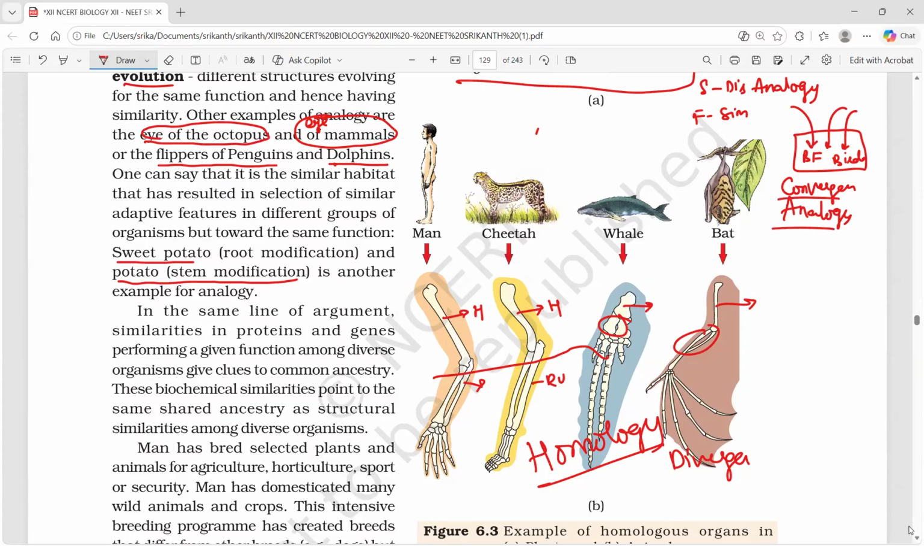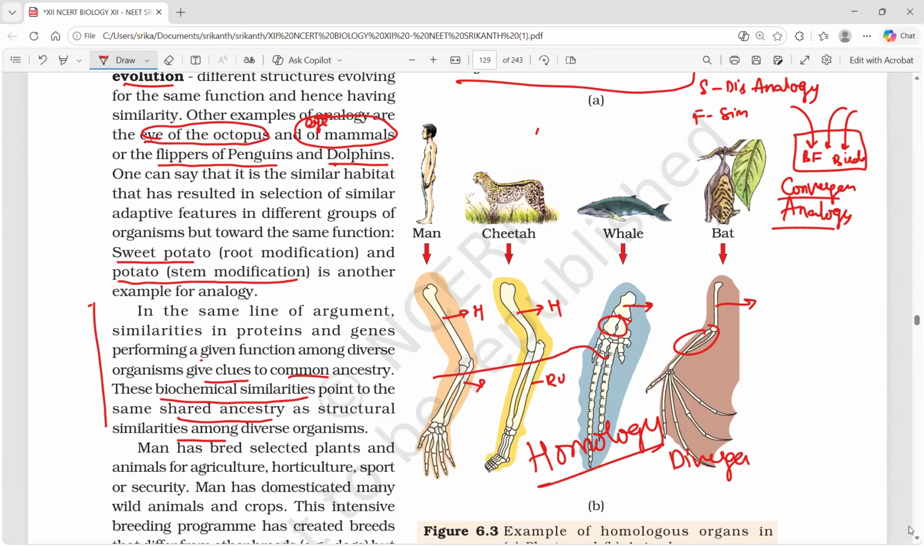Multiple times asked question here. The same line of argument: similarities in proteins and genes performing a given function among diverse organisms give clues to common ancestry. These biochemical similarities point to the same shared ancestry as structural similarities among diverse organisms.